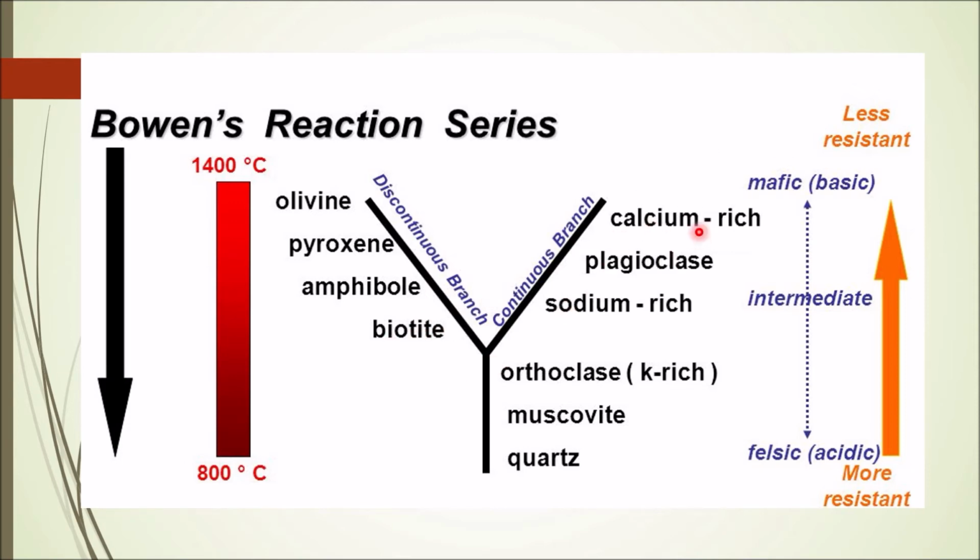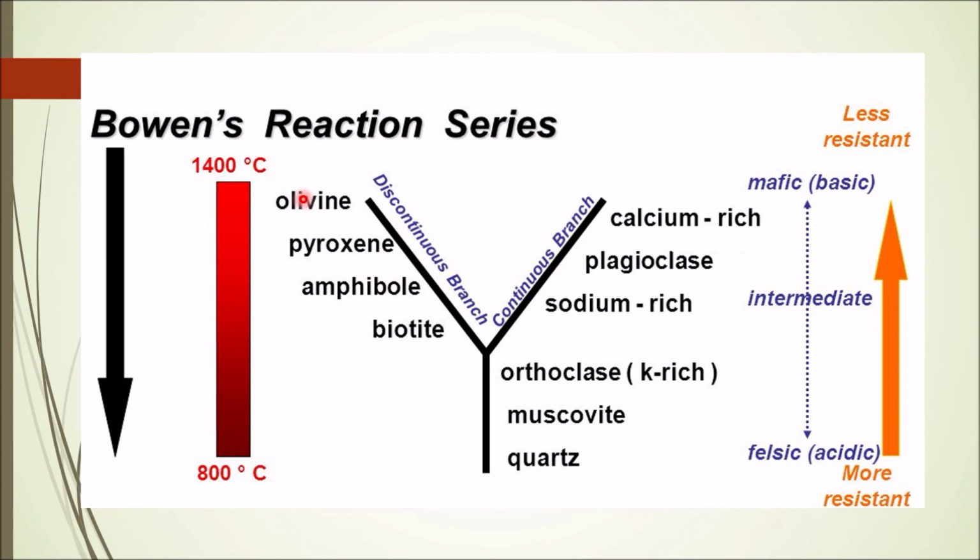Along this branch, the calcium rich plagioclases are formed, and they will partially or completely react with the melt to form the intermediate plagioclase. At last, at low temperature, a sodium rich plagioclase, which is albite, will be formed. So this is the case when the crystallization is continuous, meaning the mineral phases which are formed are constantly in contact with the remaining melt.